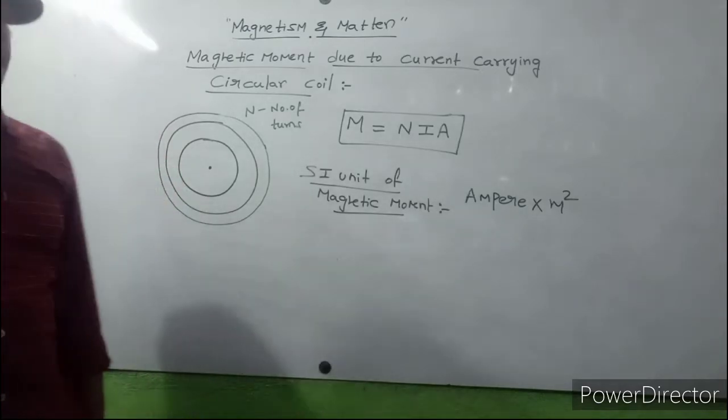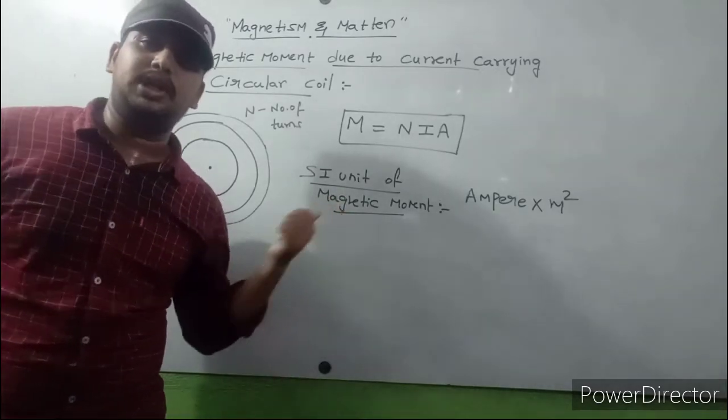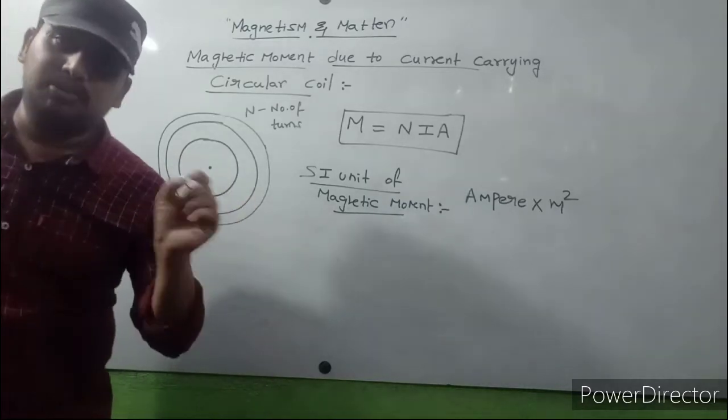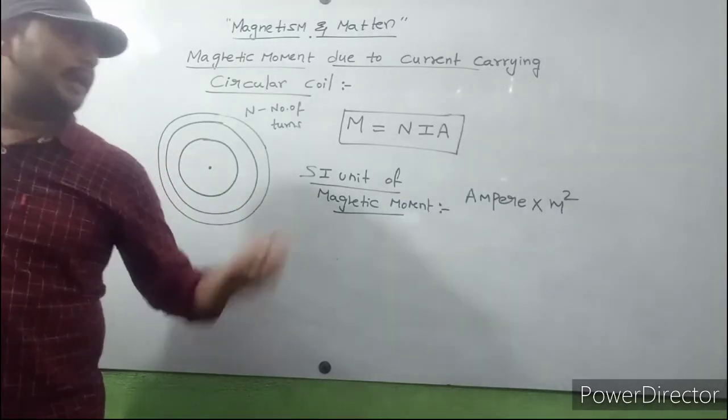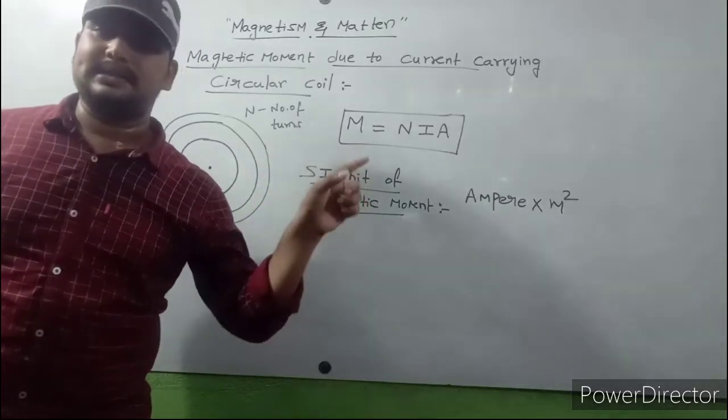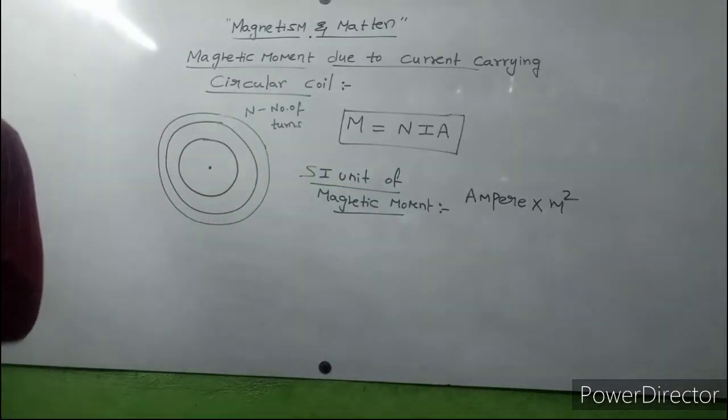So ampere meter square is the SI unit of magnetic moment. Very important. What is the SI unit of magnetic moment? The SI unit of magnetic moment is ampere into meter square.